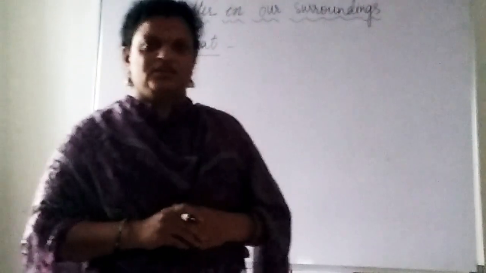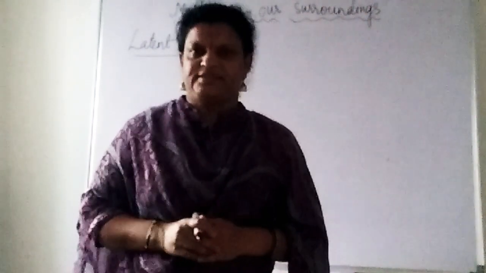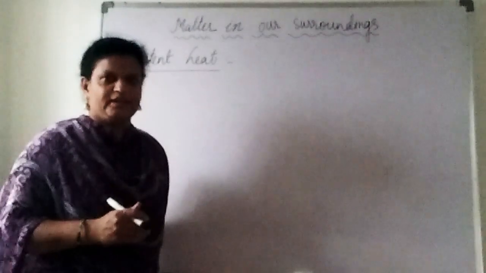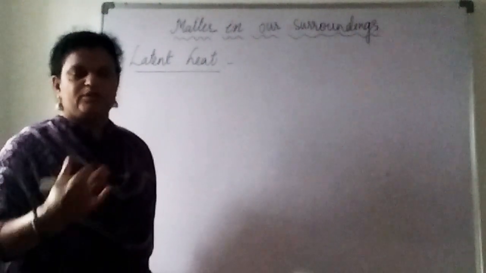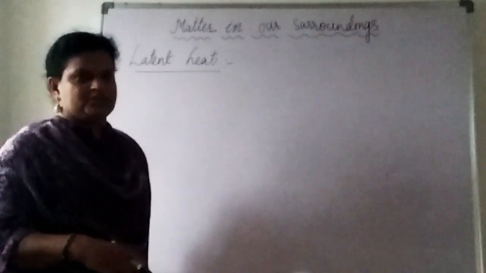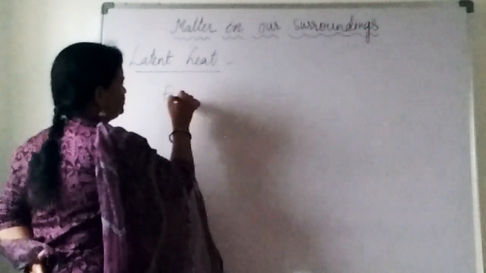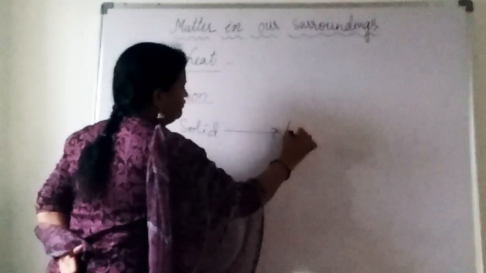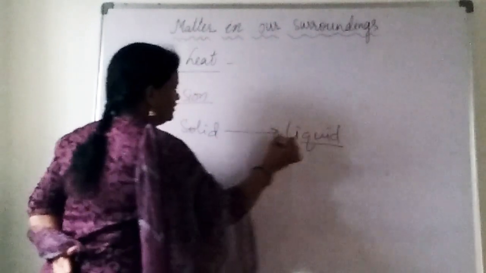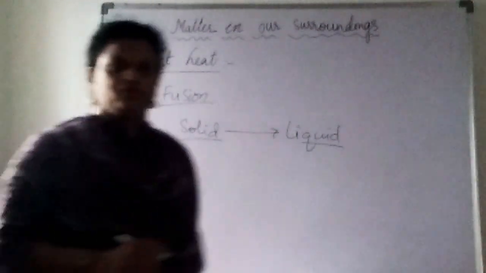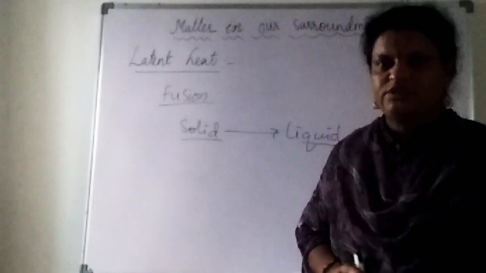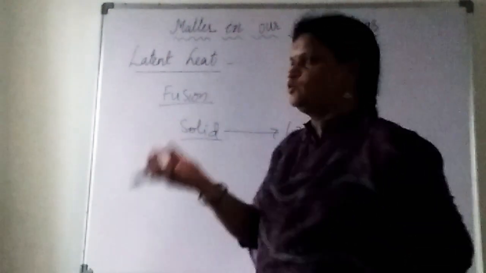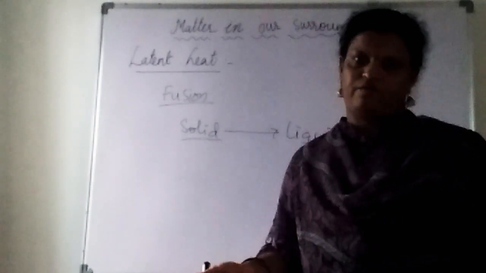So let us see the discussion about latent heat. What is the exact definition of this? We have seen that latent heat is nothing but the hidden heat. This is the heat energy absorbed by the matter, that means absorbed by the substance. Here let us discuss the latent heat of fusion. When solid is going to convert into liquid, this particular phenomenon we are calling fusion, right? In this fusion process, the solid has to absorb some heat energy, and only then will it convert into liquid, right?